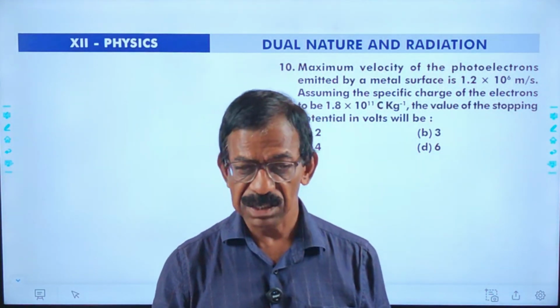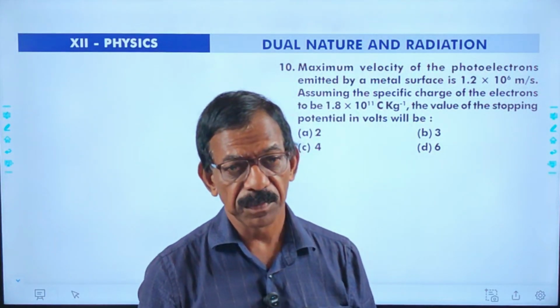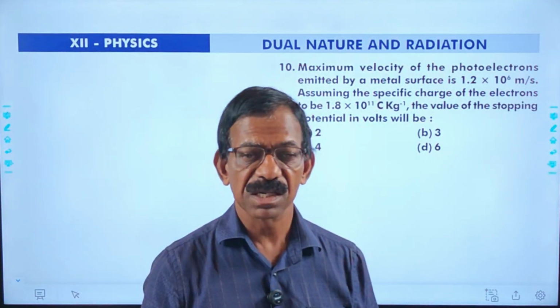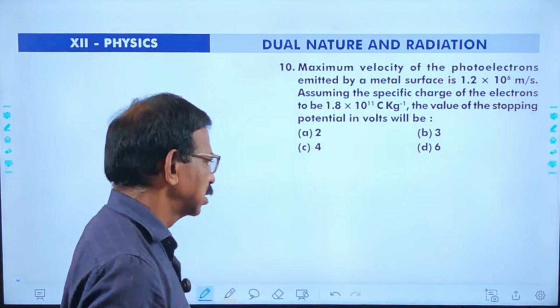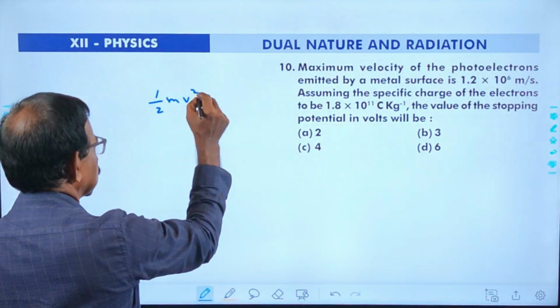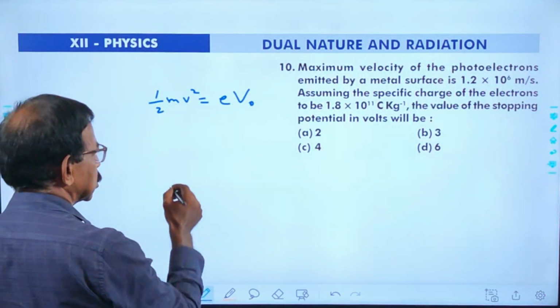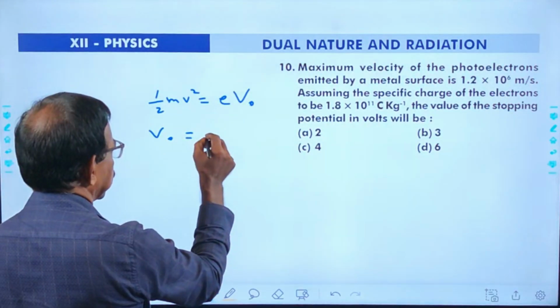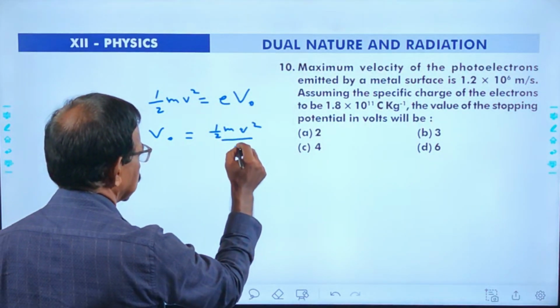We have to calculate the stopping potential. Stopping potential is the voltage potential at which photoelectric current stops, the opposing voltage. For this, we use the relation: the kinetic energy half m v square and the opposing energy eV0. V0 is called the stopping potential. V0 equals half m v square divided by e.